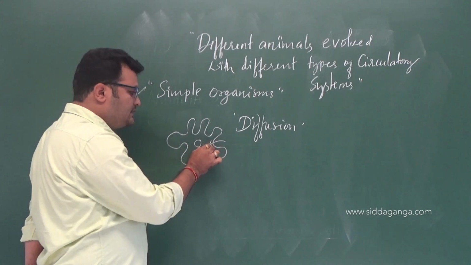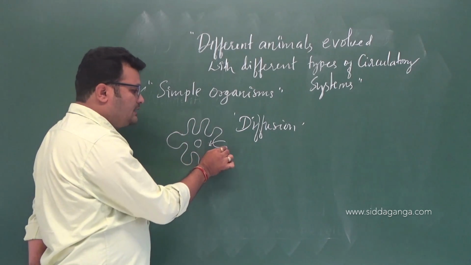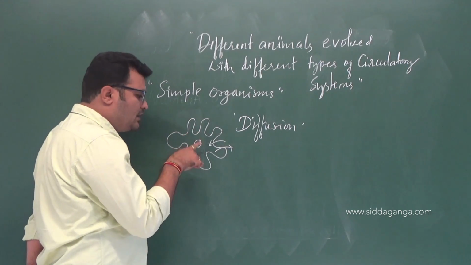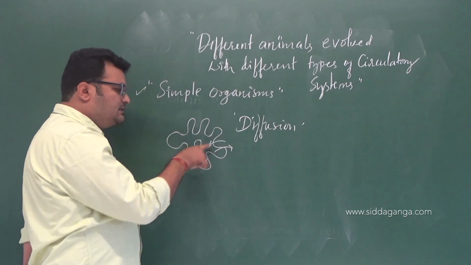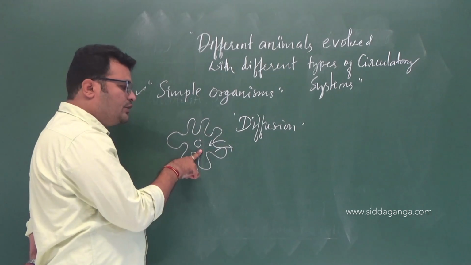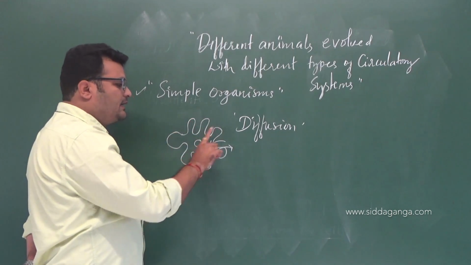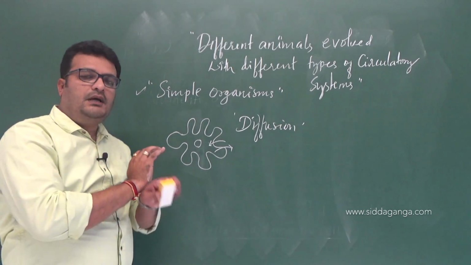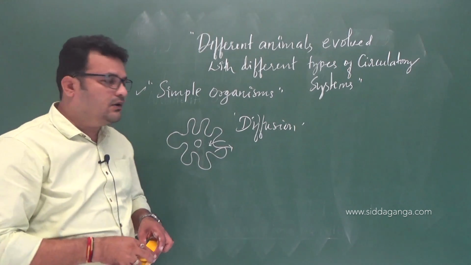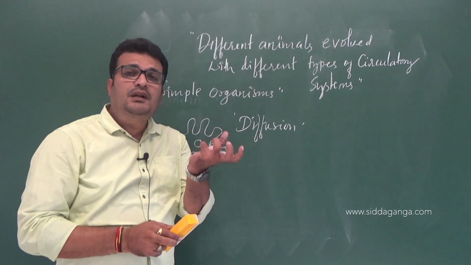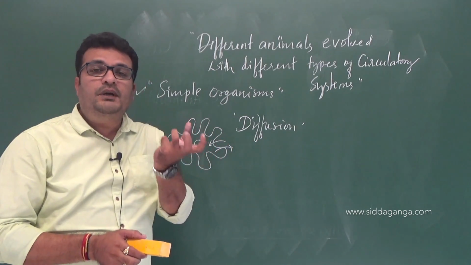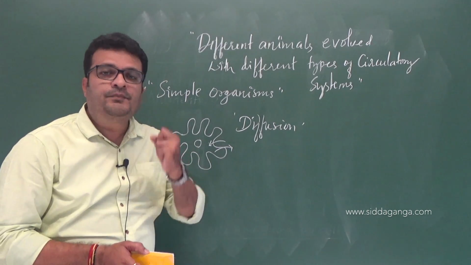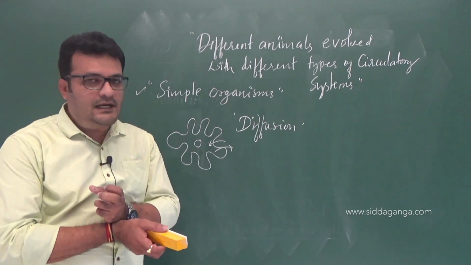The nutrients are drawn into the cells. Similarly, the waste substances produced inside, and oxygen is drawn into the cell, and carbon dioxide is removed from the cell. It is all by the process we call diffusion, the simple process of movement of molecules from higher concentration to lower concentration, right?